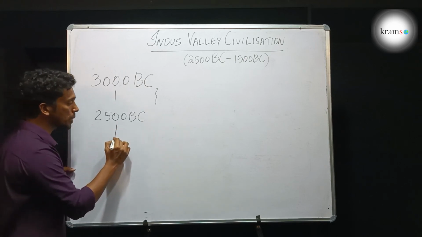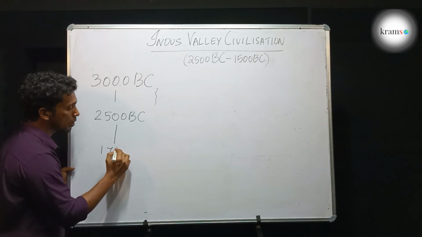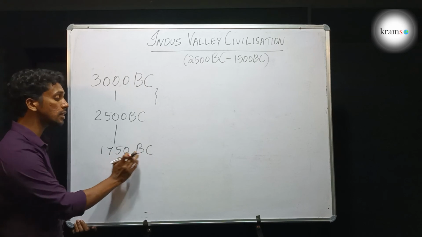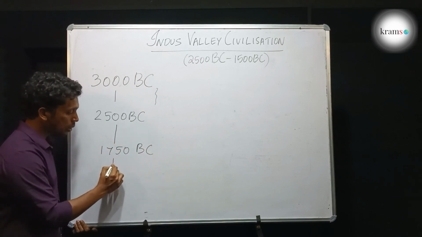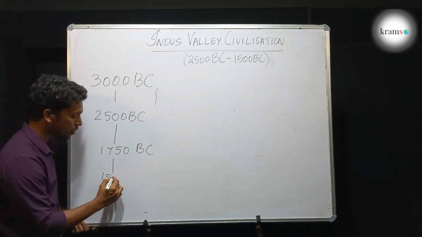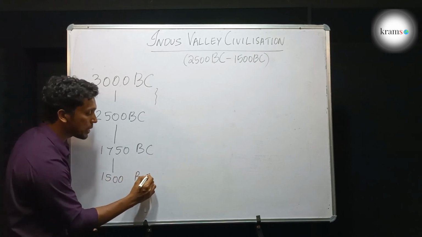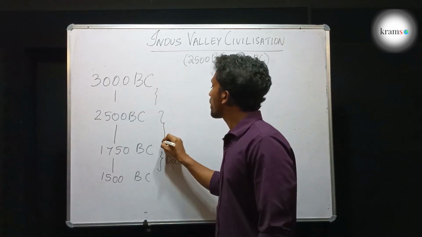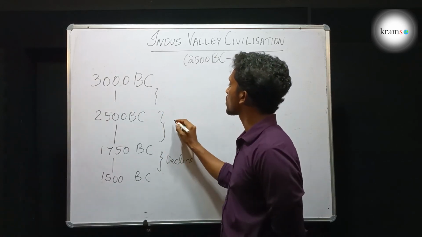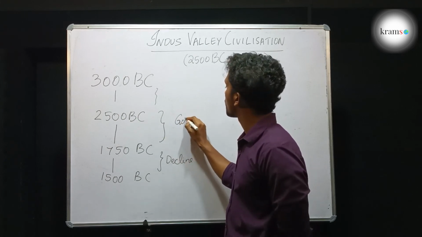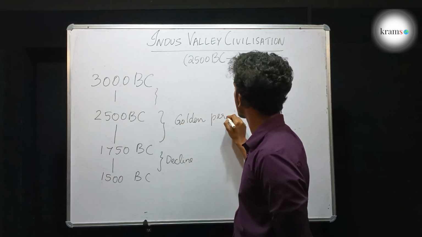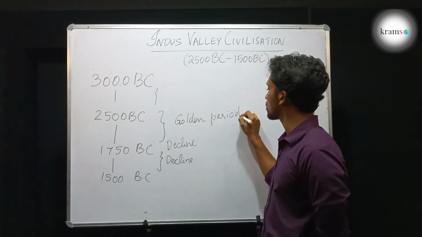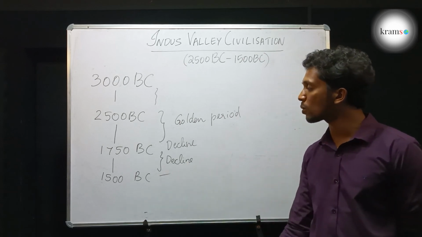From 2500 BC, it existed till 1750 BC, when the major cities start to decline. From 1750 BC till 1500 BC, it was a complete stage of decline of the civilization. 2500 BC till 1700 BC, it was the golden era, the golden period of the civilization. Then from 1500 BC, the decline started, and it is almost completely declined by 1500 BC.